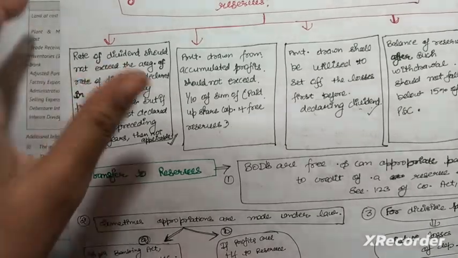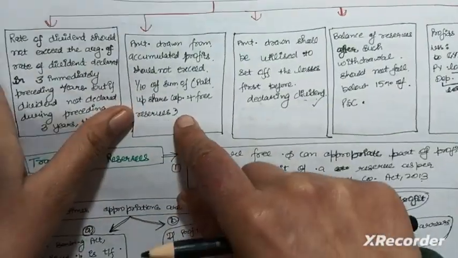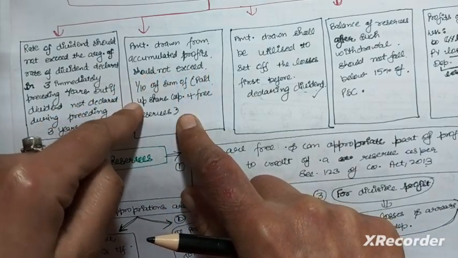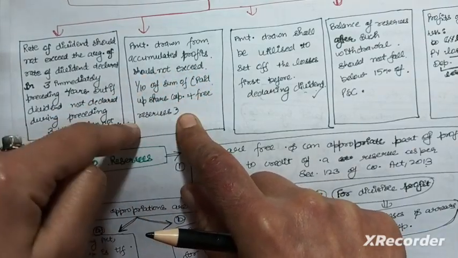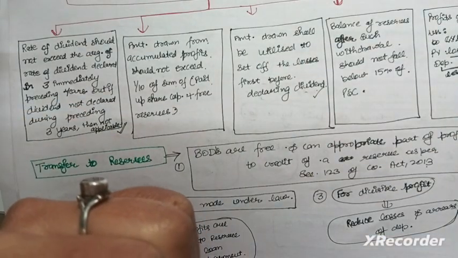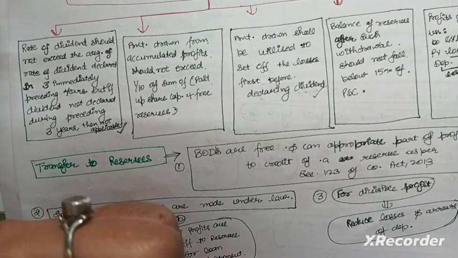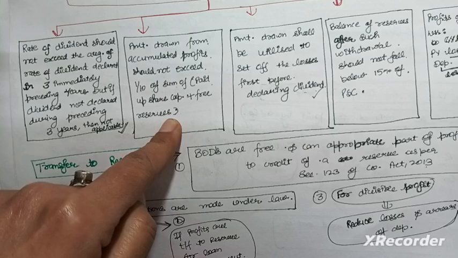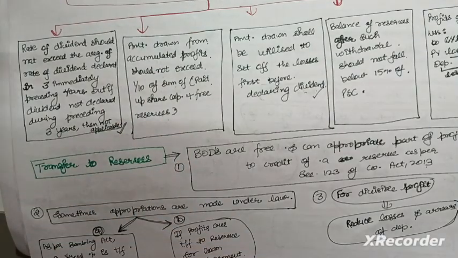तो दिस रूल और दिस कंडीशन विल नॉट बी एप्लीकेबल. The second condition is that the amount drawn from accumulated profit should not exceed 1/10 of the sum of paid up capital and free reserves. Okay, so whatever amount we are drawing from the reserves for the declaration of the dividend should not exceed 1/10 of the paid up share capital plus free reserves. 1/10 से ज़्यादा नहीं होना चाहिए अमाउंट जो हम ड्रॉ कर रहे हैं. 1/10 किसका? पेड अप शेयर कैपिटल एंड फ्री रिजर्व्स का.